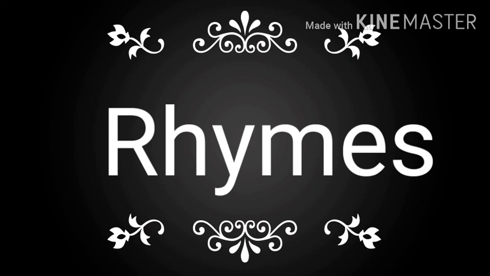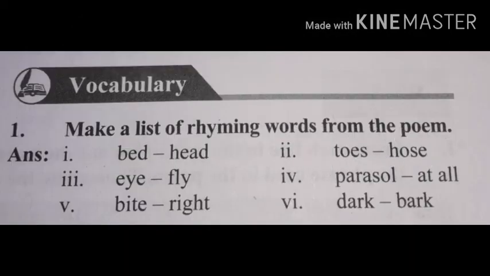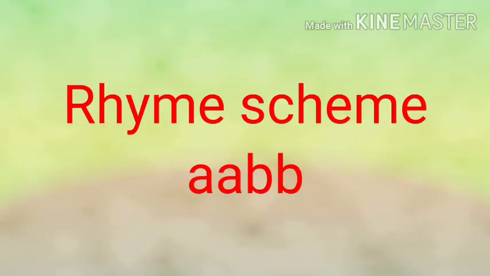Students, let's see now rhyming words from the poem. Rhyming words are bed, head, toes, hose, eye, fly, parasol, at all, bite, right, dark, bark. Rhyme scheme of the poem. As we know that this poem has been written in rhyming couplets, so the rhyme scheme of the poem is AABB.